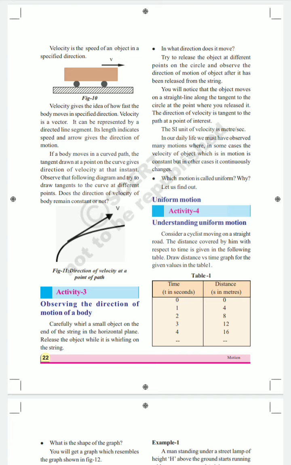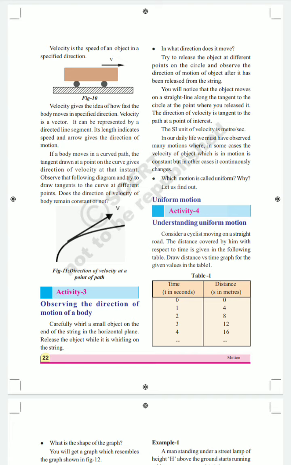So you will notice that the object moves on a straight line along the tangent to the circle at the point where you released it. So the direction of velocity is tangent to the path of the point of interest. The SI unit of velocity is meter per second. The same units we can use for speed also.